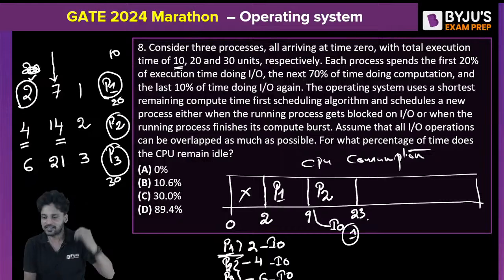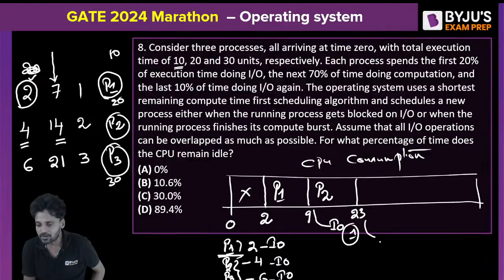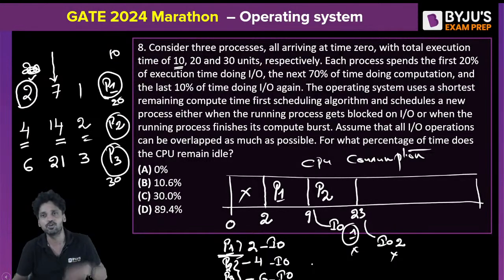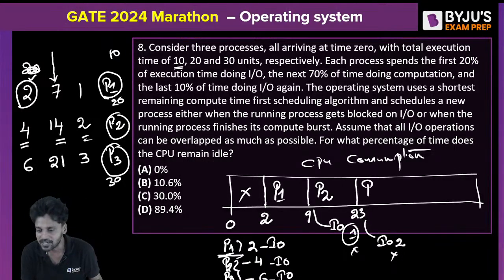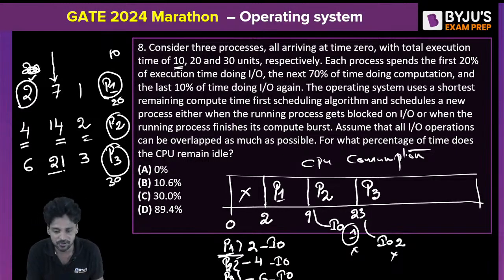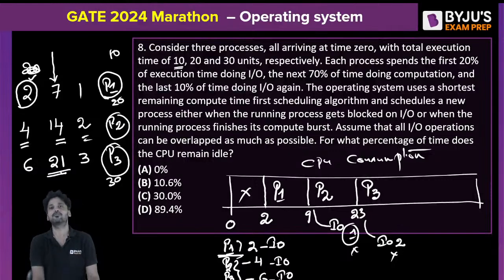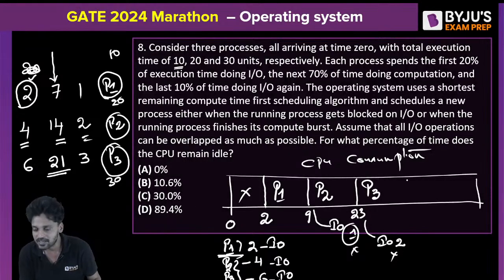At 23, P2 will come out and go to IO, for 2 clock pulses. But this is irrelevant. They are performing some IO operation other than the CPU. Do we need to consider it? No, I don't need to. Next, P3 comes in. For how much time is it going to spend within the CPU? 21 clock pulses. So P3 is going to spend 23 plus 21, 44. At 44, P3 will leave the system.